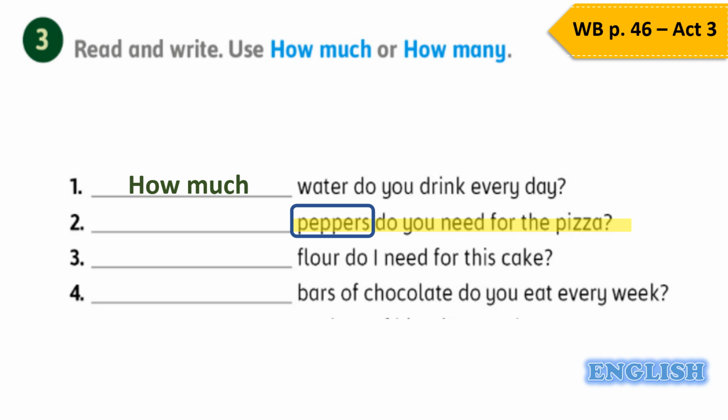Very good. They are countable. So the question will be started with how many? How many peppers do you need for the pizza?